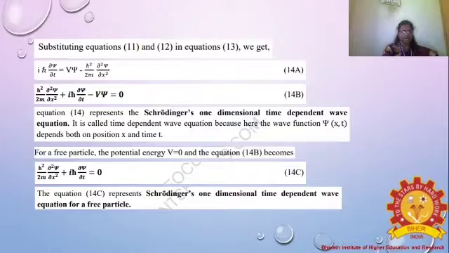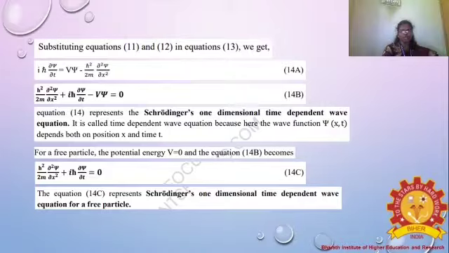So first of all we discuss Schrodinger's time dependent equation, that is the energy level. For a free particle, imagine the position of the particle in a box. For a free particle, the potential energy V equals 0 in equation 14b.